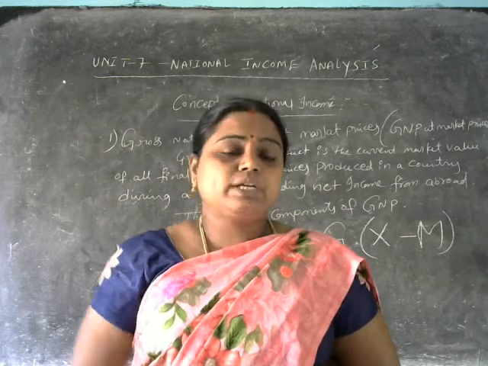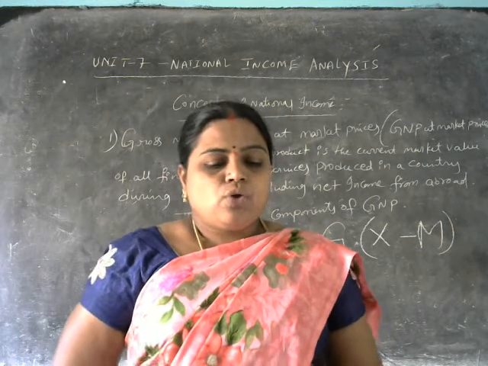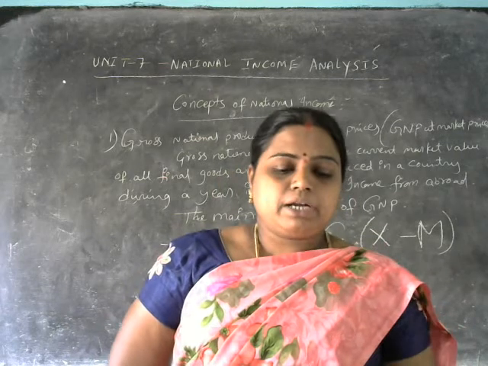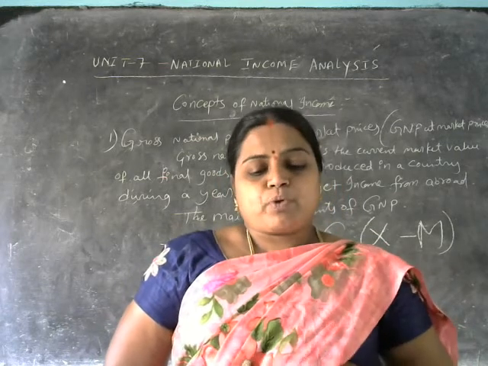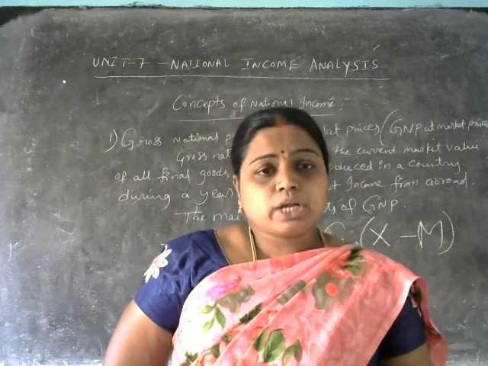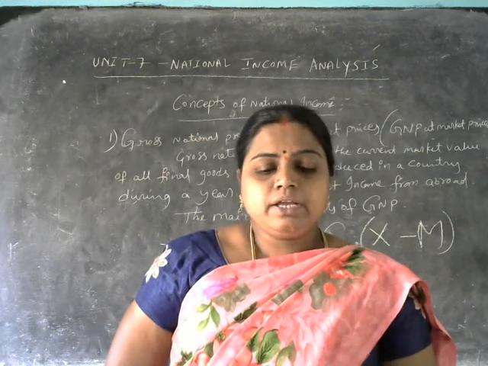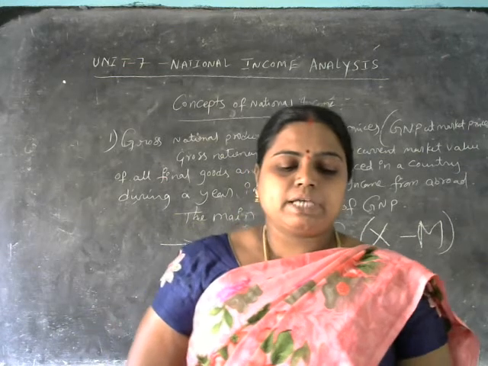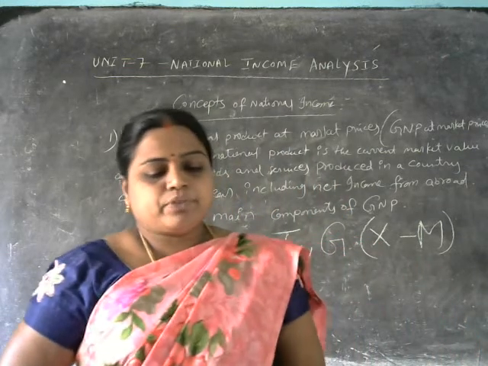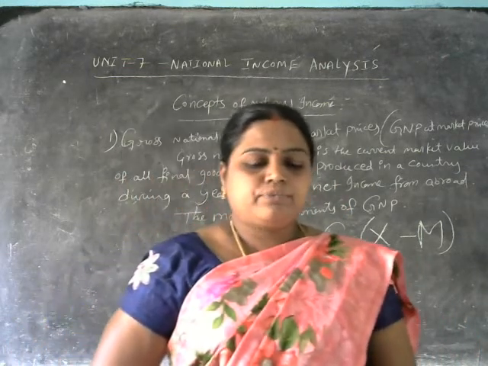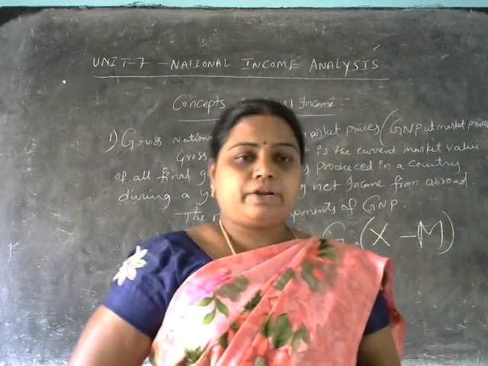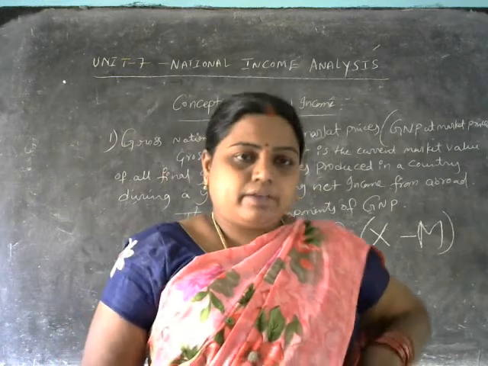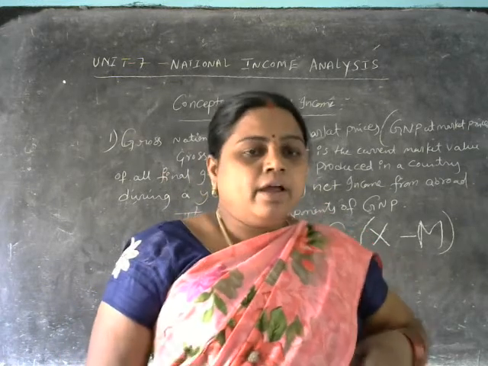So when we multiply the total output provided in a year by their market prices prevailing during that year, within that specified year of that particular country.